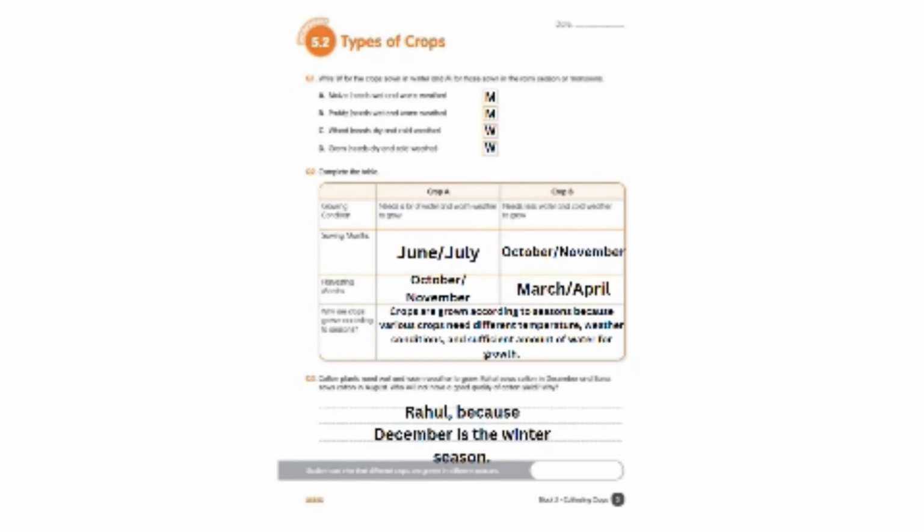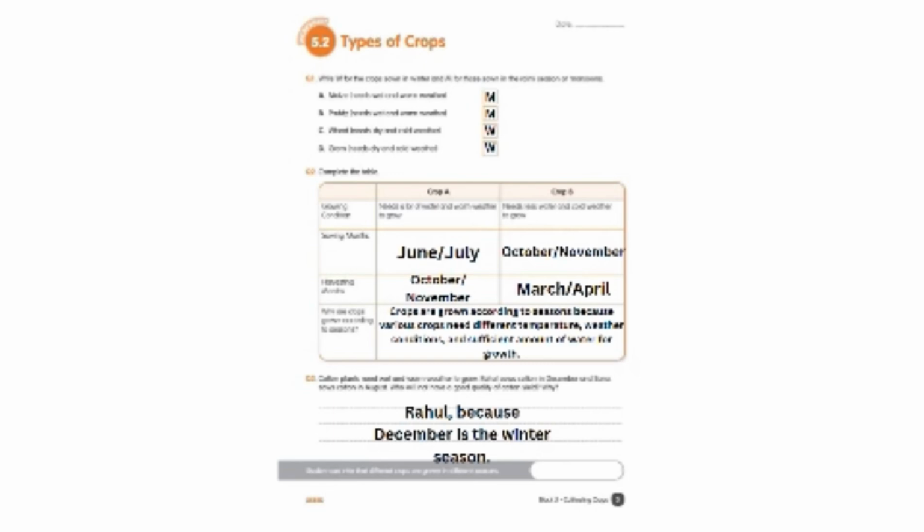Crop A needs a lot of water and warm weather to grow. Crop B needs less water and cold weather to grow. Sowing months: Crop A, June to July. Crop B, October to November. Harvesting months: Crop A, October or November, and crop B, March to April. Why are crops grown according to seasons? Crops are grown according to seasons because various crops need different temperature, weather conditions, and sufficient amount of water for growth.